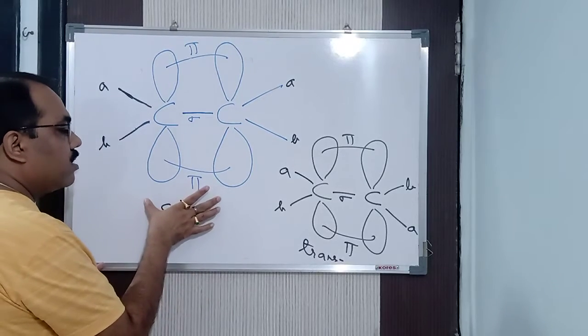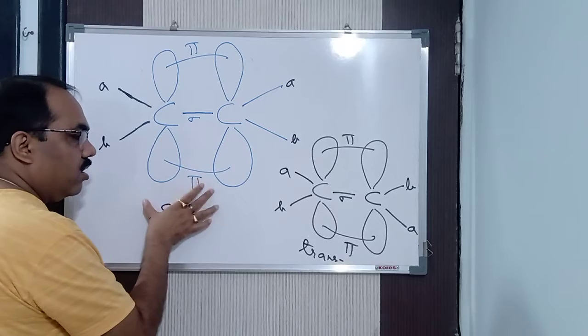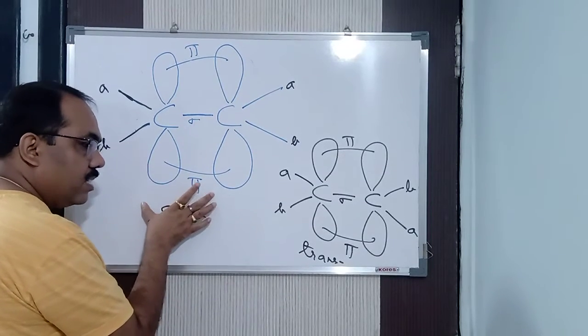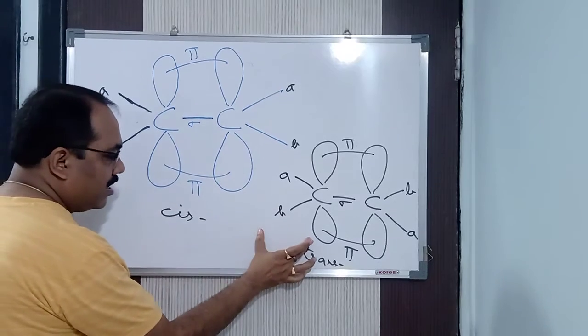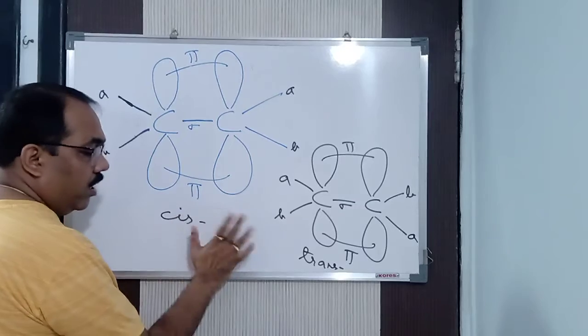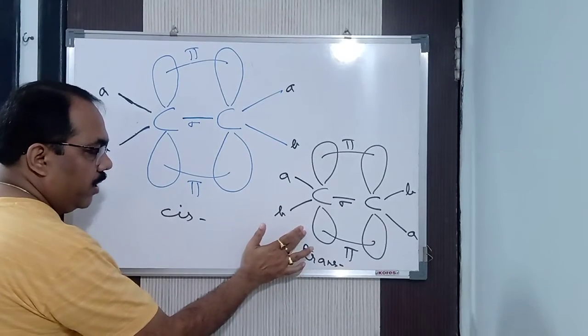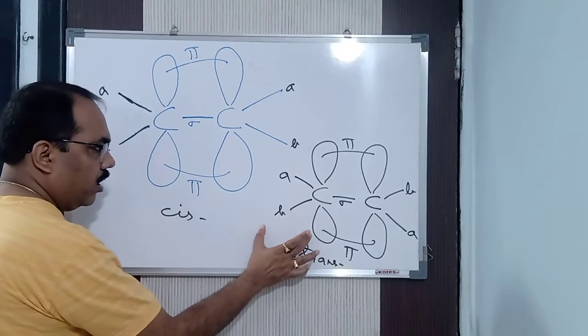Got it? So, again I repeat, it has a high boiling point because it has a higher dipole moment and it is unsymmetrical in nature. Compared to cis, trans has a lower dipole moment. This is a comparison I am doing. Why? Because trans is symmetrical in nature, so its dipole moment is almost zero or negligible.